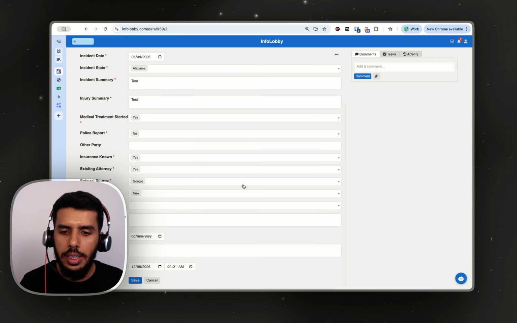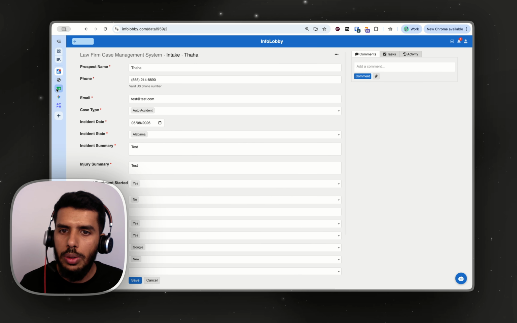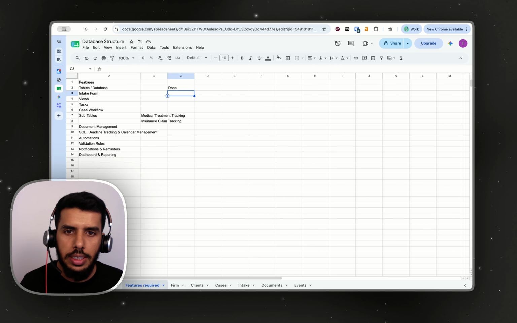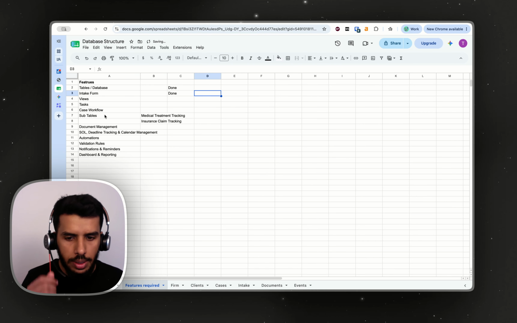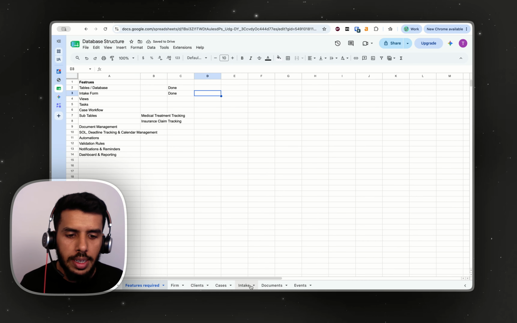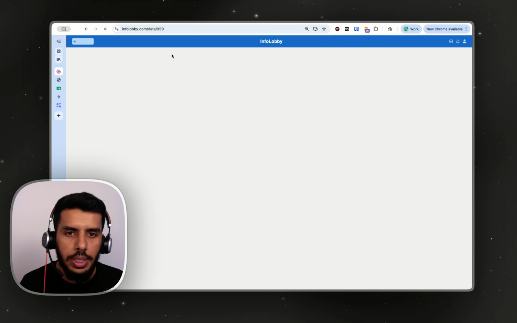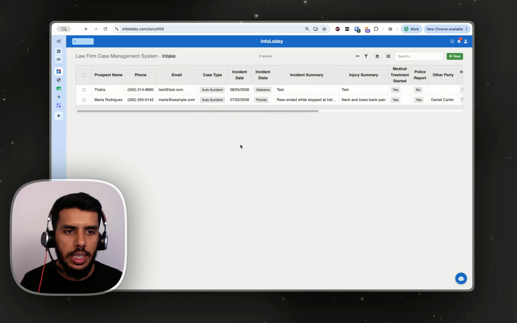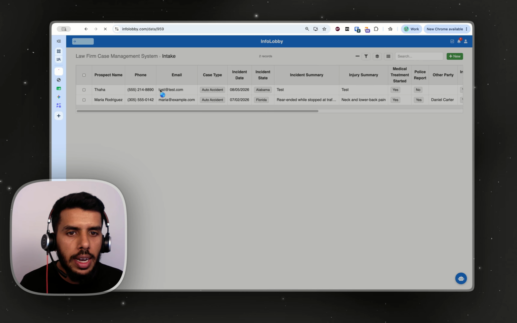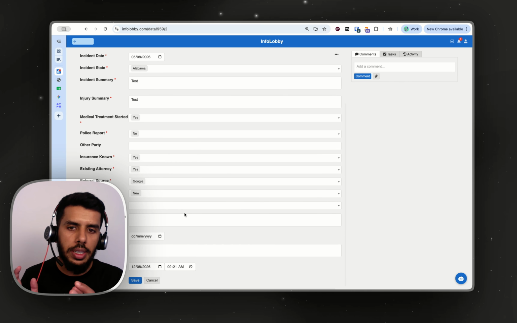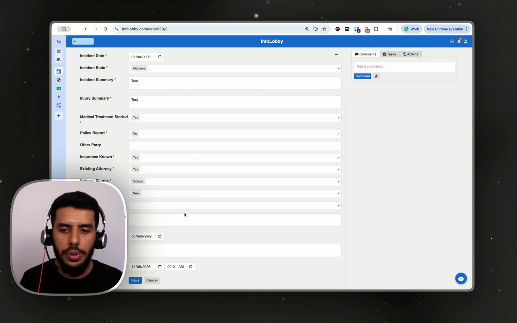Perfect. That is about the intake form. Now we'll go to our sheet here, and then we can make the intake form done as well. Now normally what would happen is that you have an intake in here. Now one of your team members, whoever is in charge of taking the intakes, is going to come in here and see it and then probably assign it to one of the attorneys. And then the task goes into the attorney's basket, who is going to review it and make a decision to accept it or not.